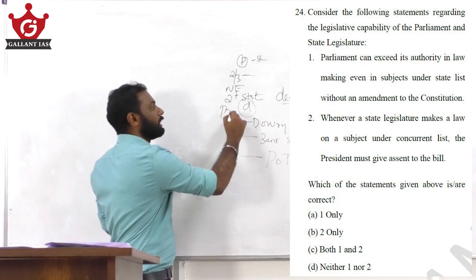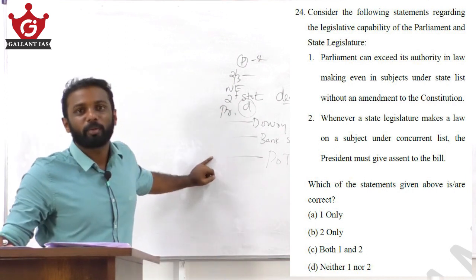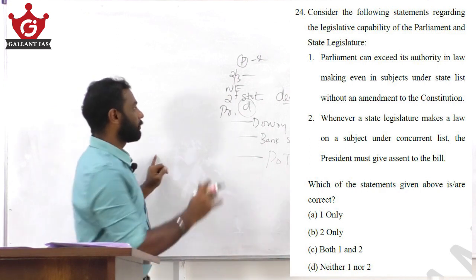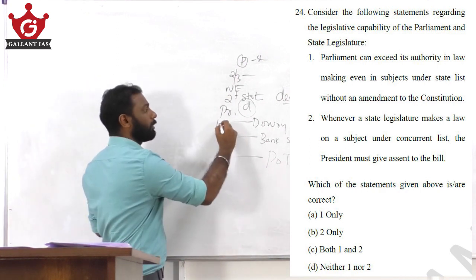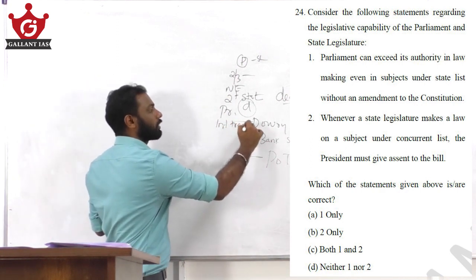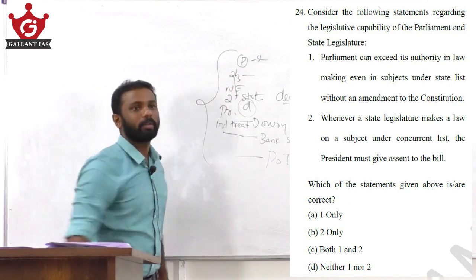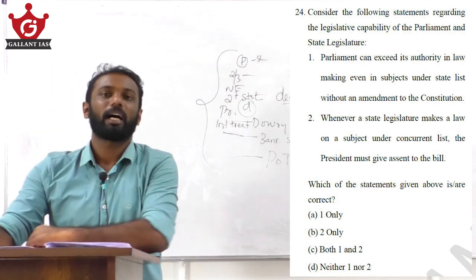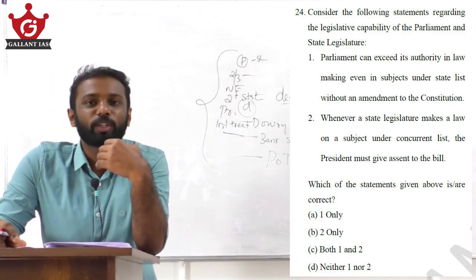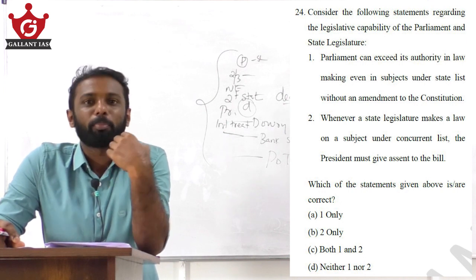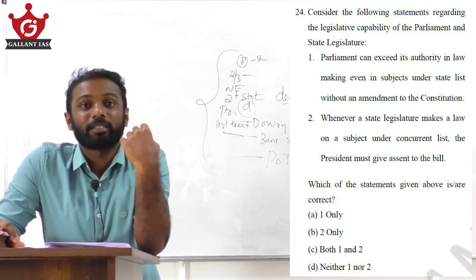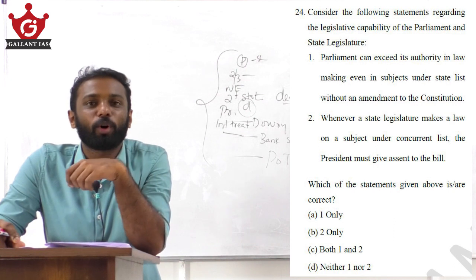When President's rule is in operation in a state, also Parliament can make law on the state list. Similarly, to implement international treaties or conventions, Parliament can make a law on any subject under the state list.